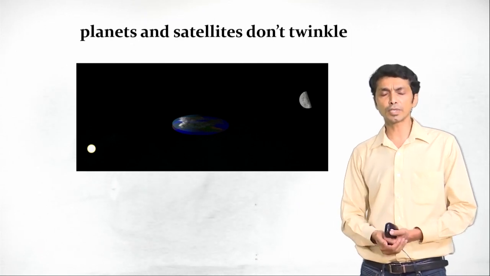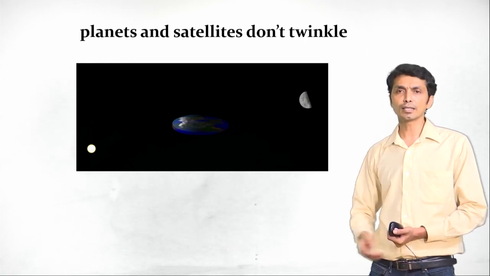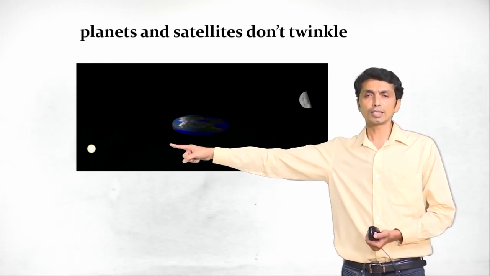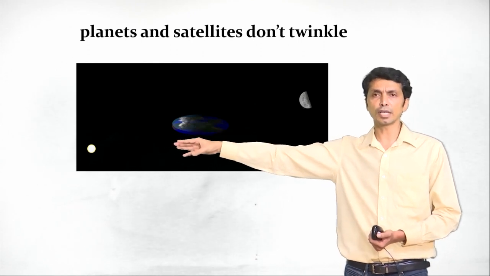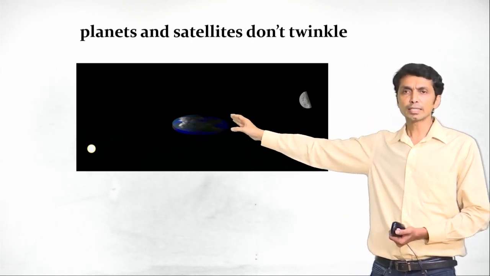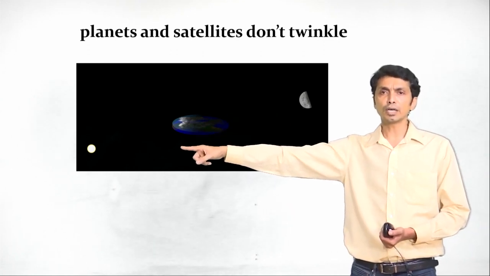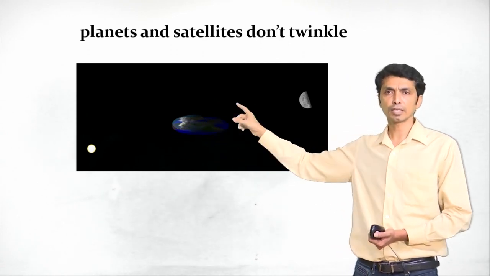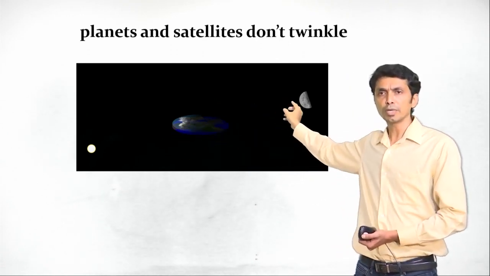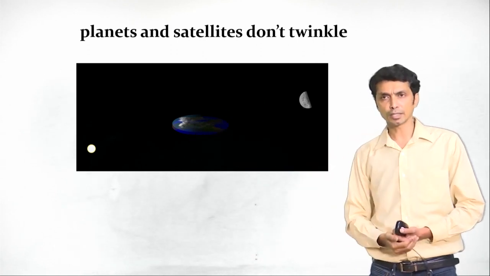We just saw that stars twinkle, but planets don't twinkle. The reason is that a planet is not a single point source of light. It is just reflecting the light of the sun, and it is nearer to earth. When it is nearer to earth, we have multiple points from which the rays of light are reflected back to the earth.